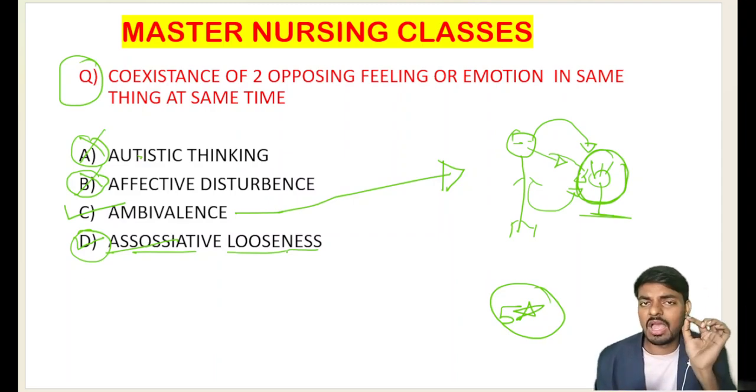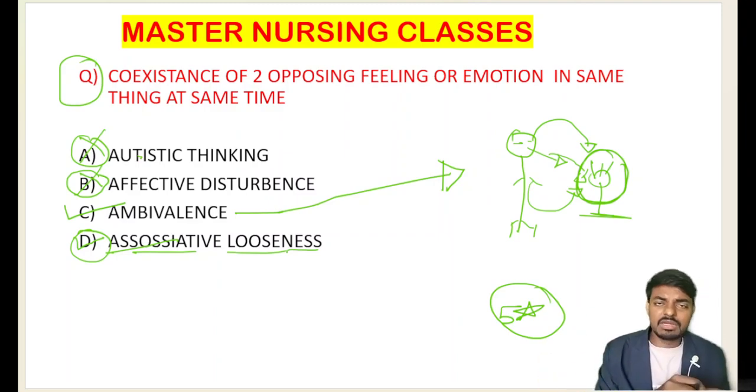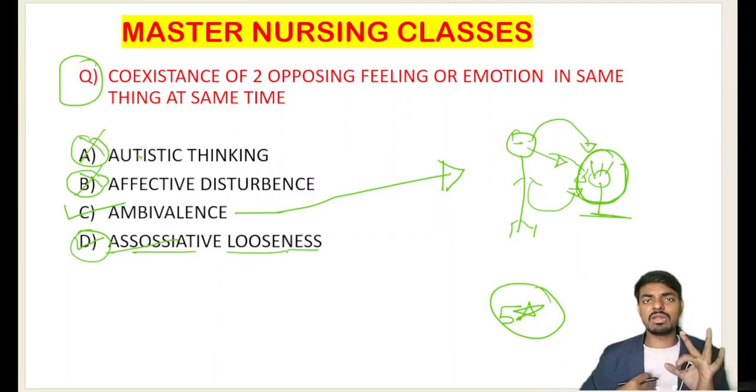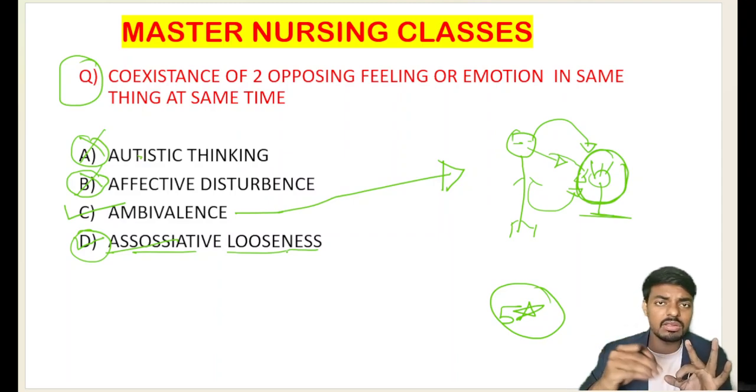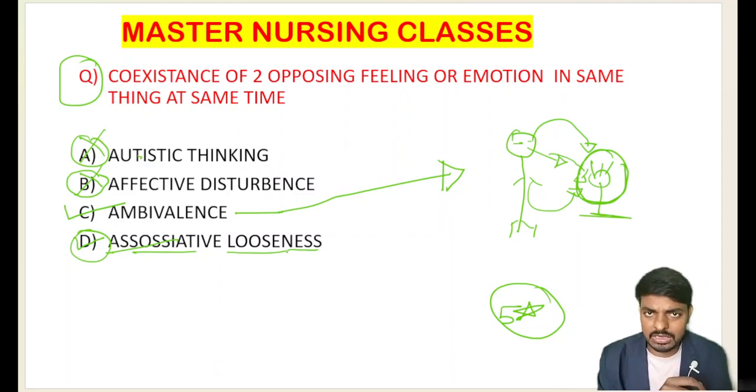And what is autistic thinking? Here the patient, or the client, is completely detached from reality. He is not associated with reality. He is not maintaining any association with reality, with the environment, or with the self. He is not maintaining relatedness or feeling with the self, with the environment, or with others. He is completely derelated from the situations. We call that autistic thinking.